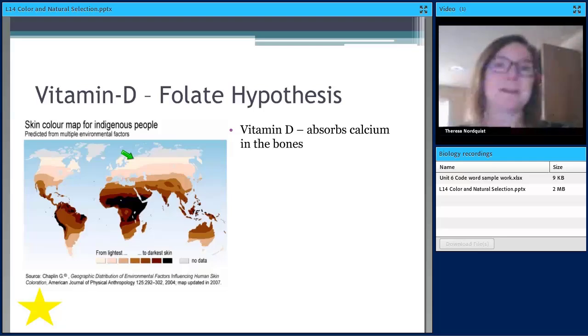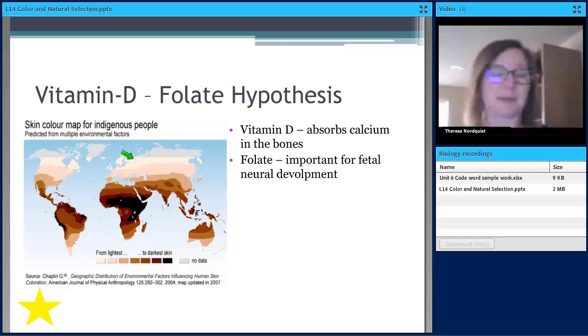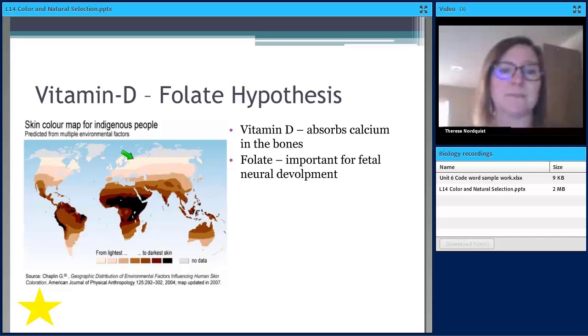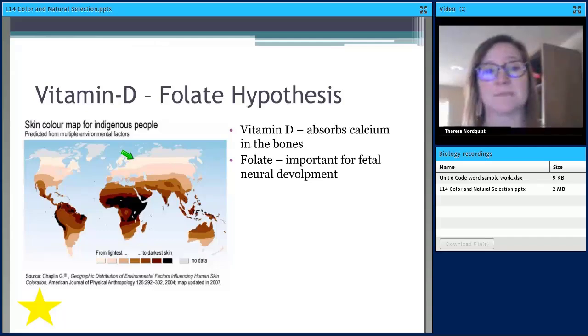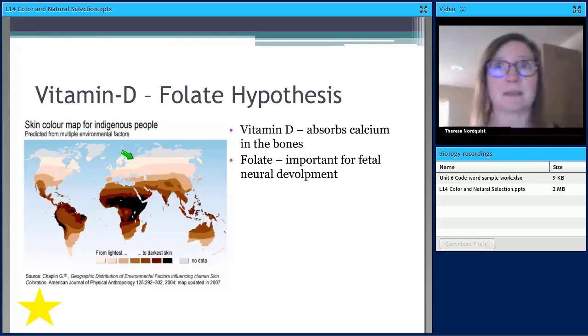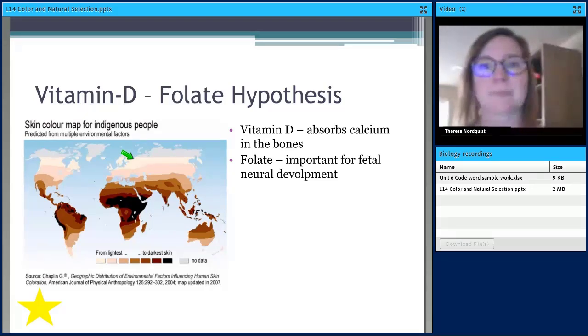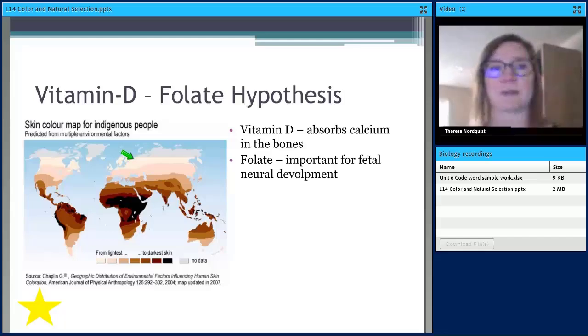And back in the times of this map, if you didn't have enough vitamin D, then you might break a bone and not survive and not be able to reproduce. All right, folate is another mineral or micronutrient in our body, and one of the big things it does is it helps fetal development. It helps the nervous system of a fetus develop. And today, if women are pregnant, you're encouraged to take a supplement that includes folate to decrease your chances of spina bifida, which is a condition where the spinal cord does not completely fuse in the baby.